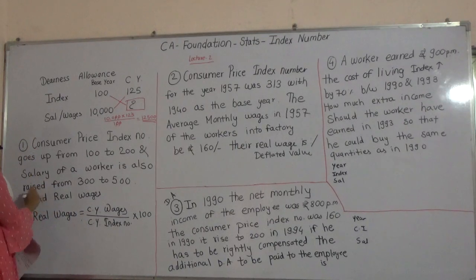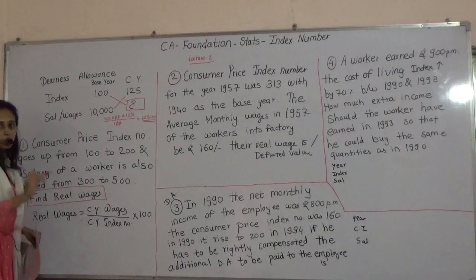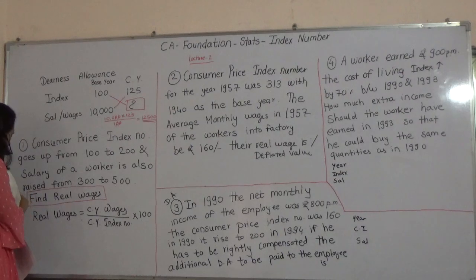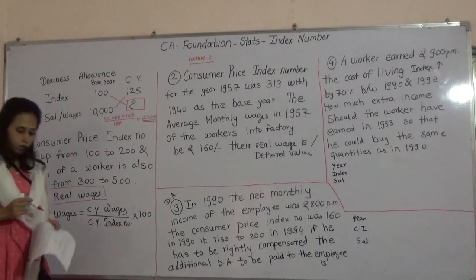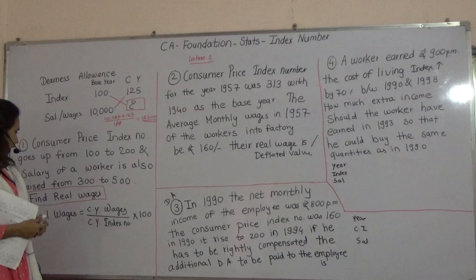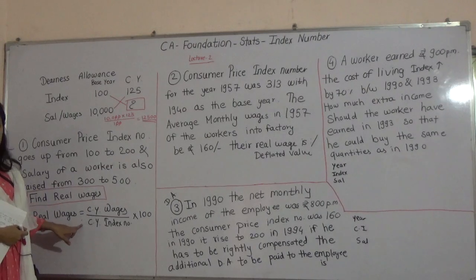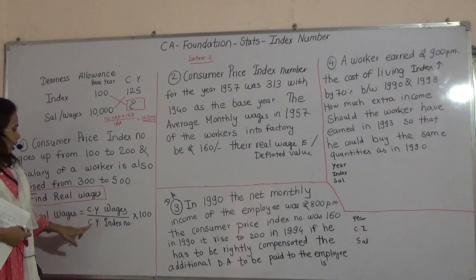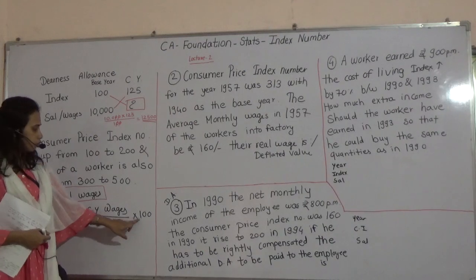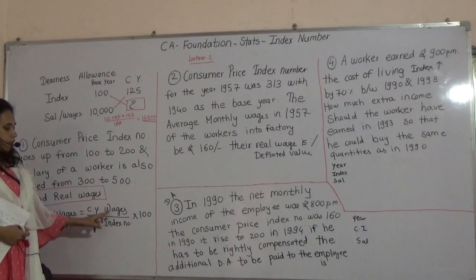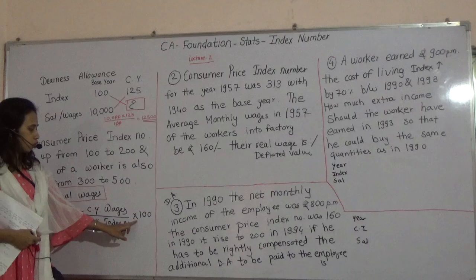So let's start with the problems. Here they have asked you find real wages. Please students note down, such type of questions are sure for the exam. Find the real wages or find the real income. In last lecture only we have discussed this formula. I have written over here, real wages is equal to current year wages or income or salary upon current year index number into 100. Remember this formula. We are considering everything current year wages, current year index into 100.